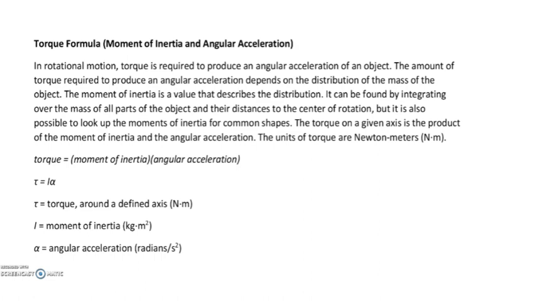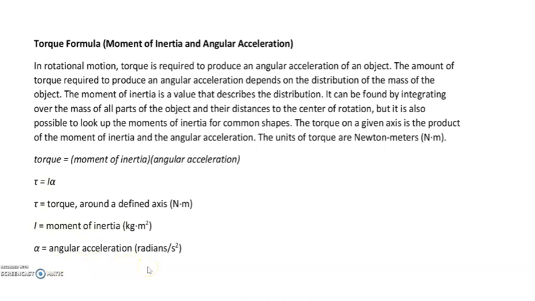So here we are going to talk about torque, and in rotational motion we are actually seeing torque, and torque is required to produce an angular acceleration of an object. The amount of torque required to produce angular acceleration depends on the mass of the object. So if you see the formula of torque, torque is equal to I alpha, where I is the moment of inertia and alpha is the angular acceleration.